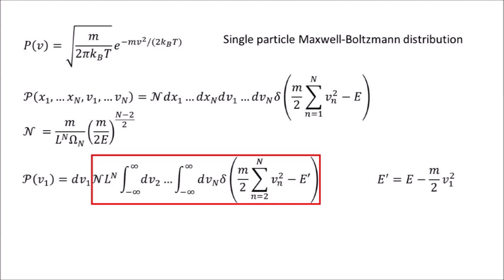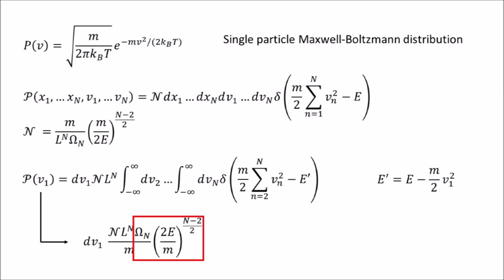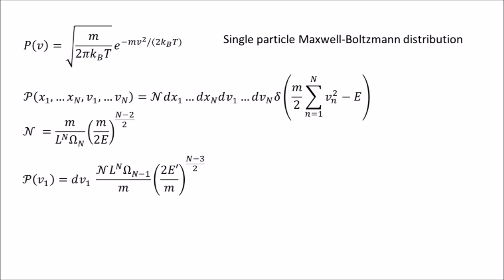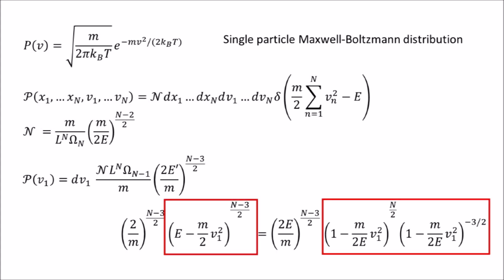Now notice that this integral is identical to the one we have already done, but for n-1 particles. So all we have to do is take our previous result and let n go to n-1 and E go to E prime in this box. Let's look at this term and factor out E. I've also split this term into two.